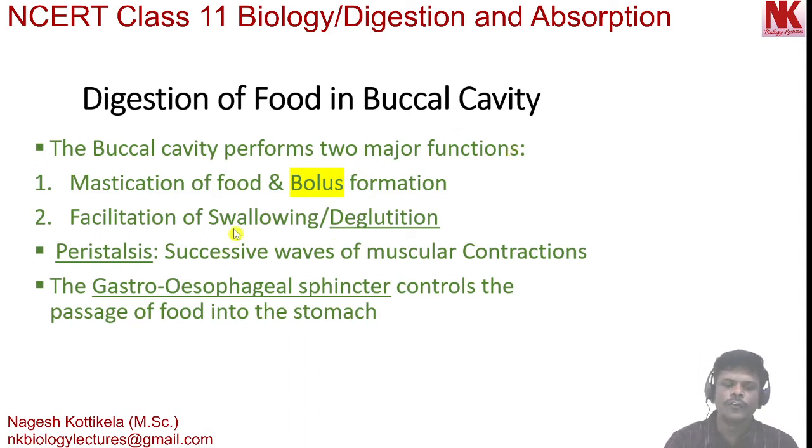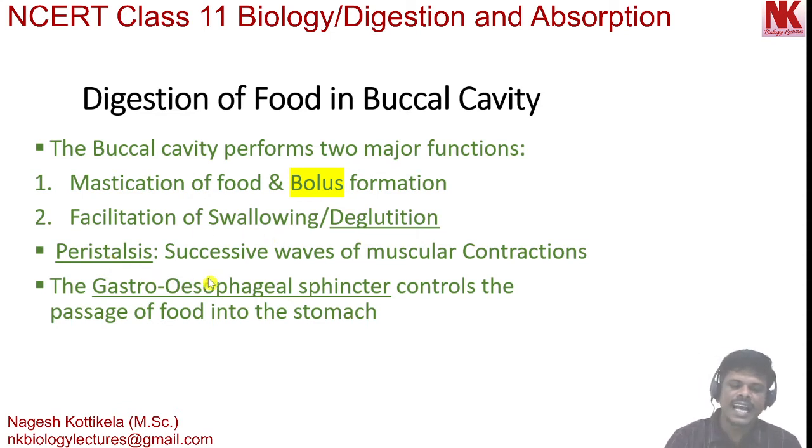Now, when the food passes through the esophagus, successive waves of muscular contractions are observed. So these successive waves of muscular contractions are called peristalsis movements. Very important word. I repeat this again. When the food is passing through the esophagus, successive waves of muscular contractions are seen. Those contractions are called peristalsis movements.